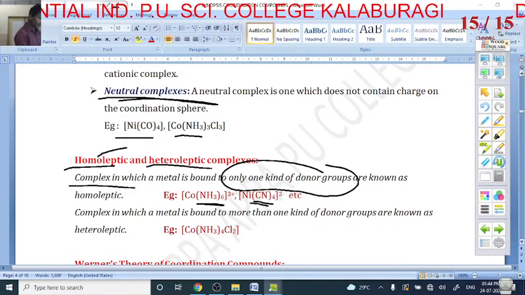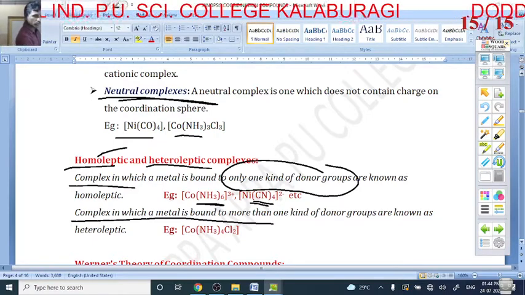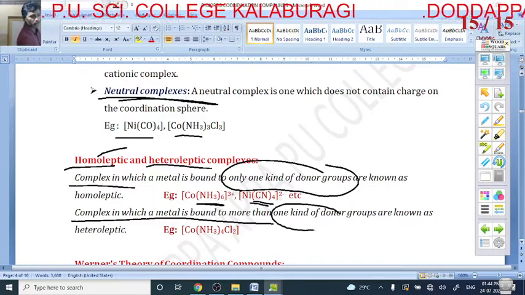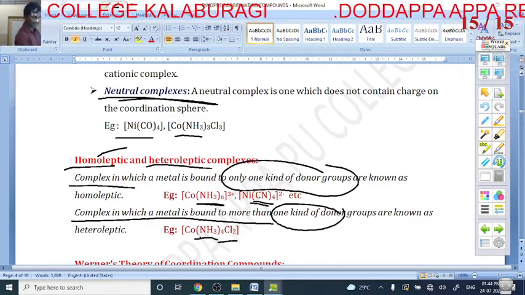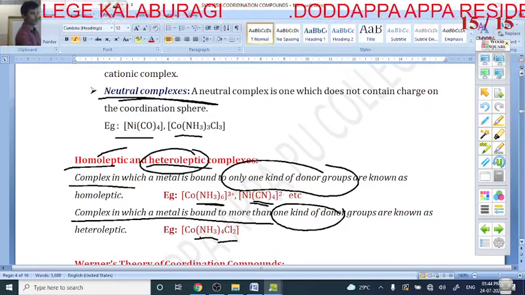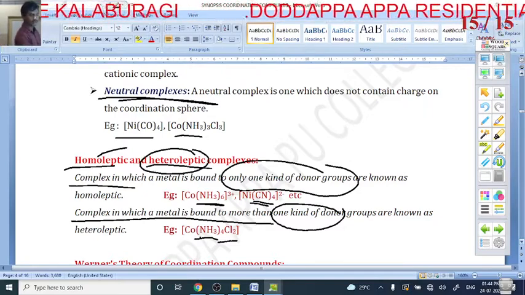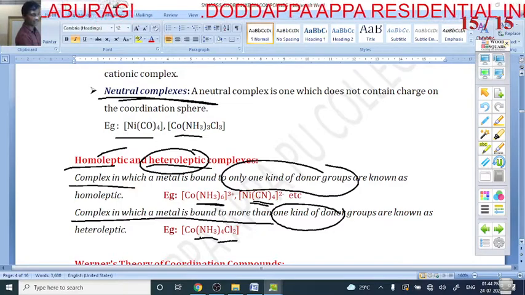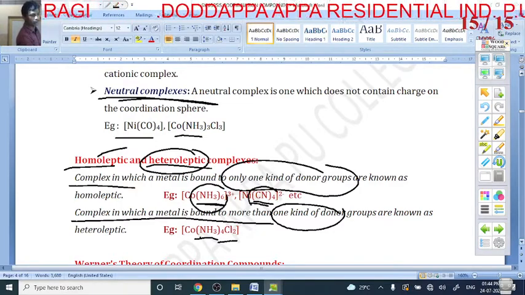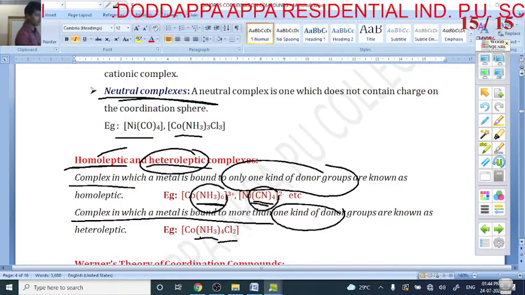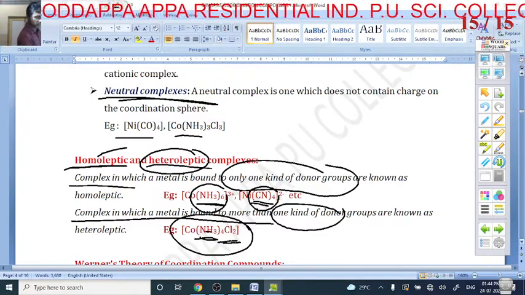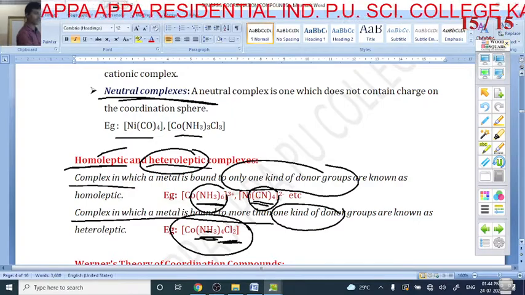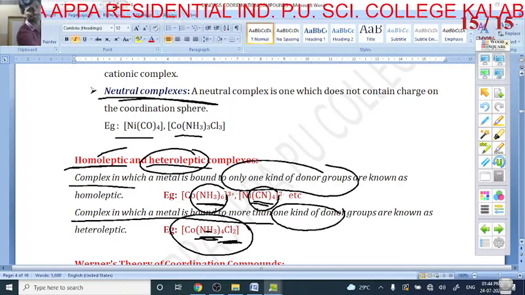A complex in which the metal is bound to more than one kind of donor is heteroleptic. Here ammonia is different and Cl is different, so the ligands are different. In this coordination entity the ligands are different, so it is called a heteroleptic complex.